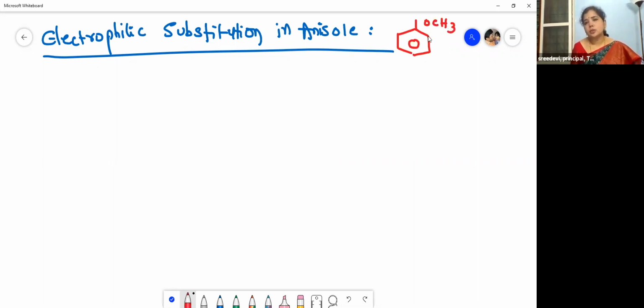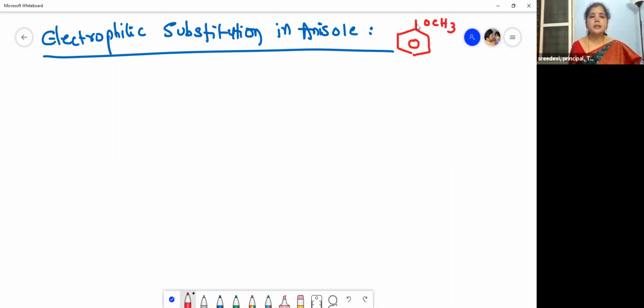This is the ortho, isn't it? See where the cursor is moving? That point is ortho. And this is meta, this is para. This methoxy group is a ring activating group, and it directs the incoming group to join at the ortho and para positions. So the substitution takes place at ortho and para positions, and you will get ortho and para products.